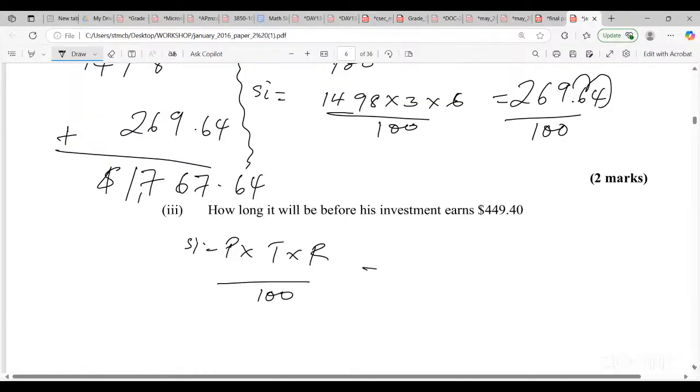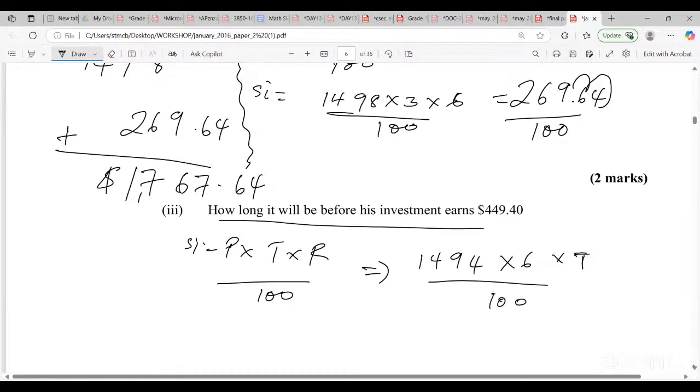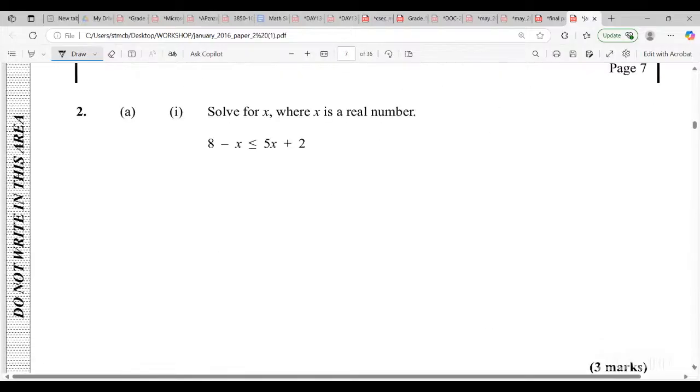Bear in mind, we have worked with the same principal, which is 1,498, same rate at 6%, but guess what? We don't know the time. So we just put T to represent time. But what we know is that we want the interest to be 449.46.